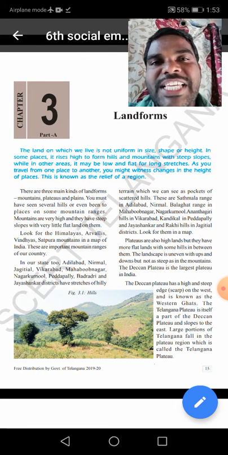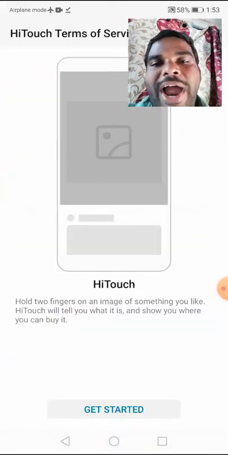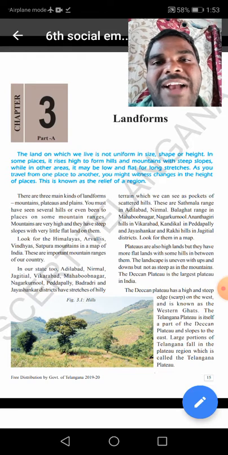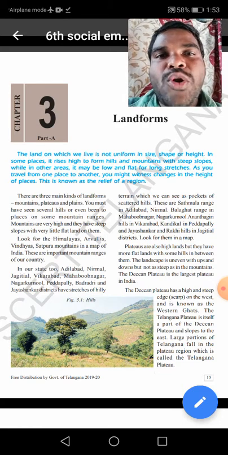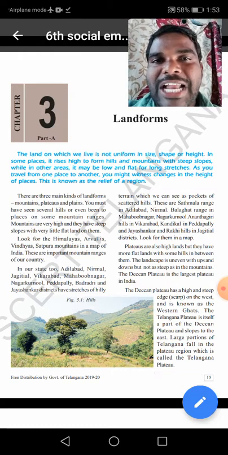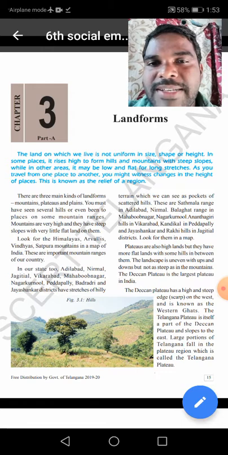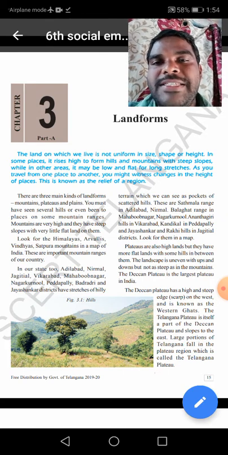And the next one is the plain. What is a plain? A plain is a flat and level land. Understand, children? It has very little slope, a gentle slope. A plain is a lowland, and it has a flat surface of land. It is better used for farming. You know that all. These are plains.